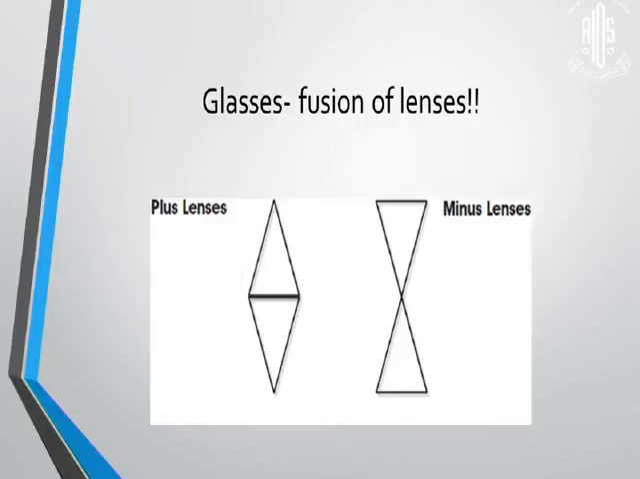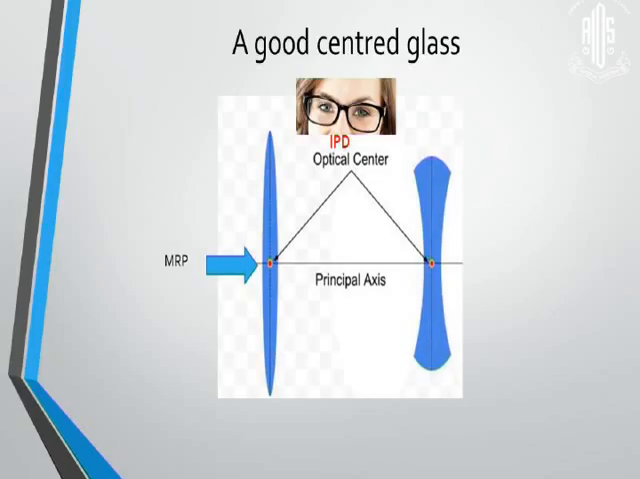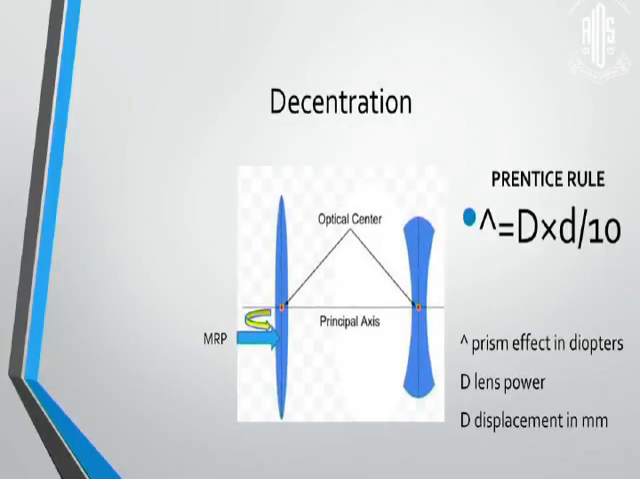We all know that lenses which we give to our patients are a fusion of prisms. Plus lenses are two bases touching each other. Minus lenses are two apexes touching each other. When we see a well centered lens, we see the optical center, which is the area where there is no refraction taking place, which is equal to the MRP, or the maximal resolution point, and this should correspond to the interpupillary distance. So if your maximal resolution point is somewhere away from the optical center, this distance can induce prismatic